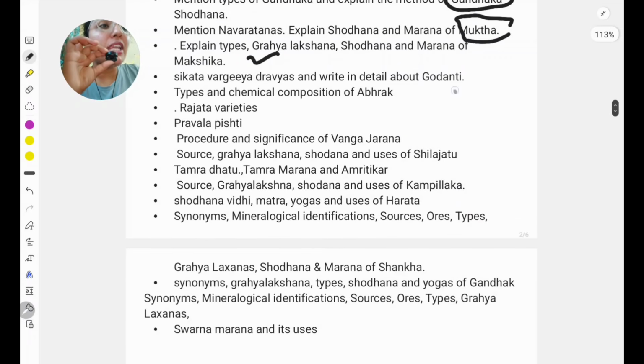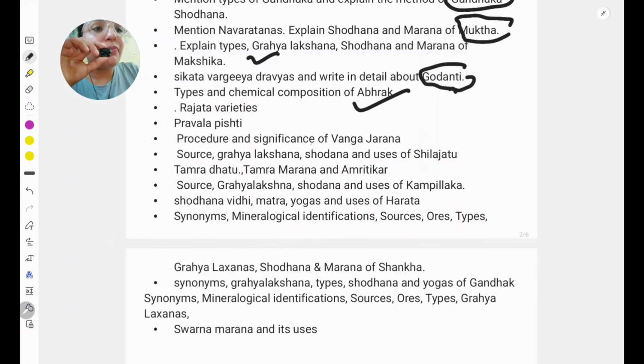So Makshika is important. From the Sikta part or Sudha Varga, Godanti is asked. So try to remember the Shodhana and Marna for Godanti and the dose of Godanti. Then Abraka, again very important. Next is Vanga Jarna. I don't say it will come for 10 marks, but it can come in 5 marks.